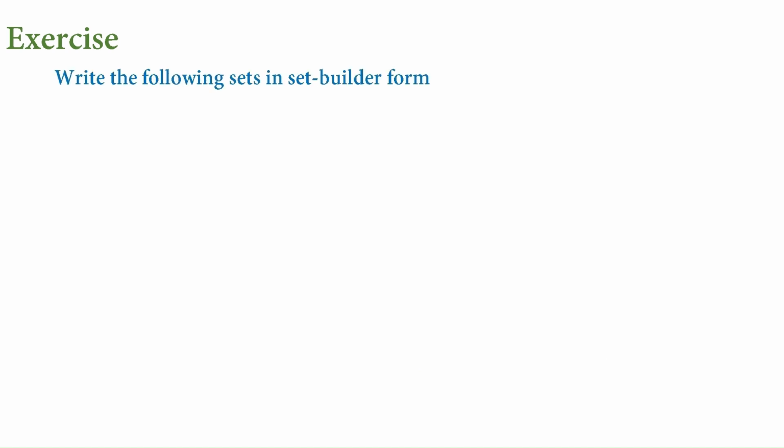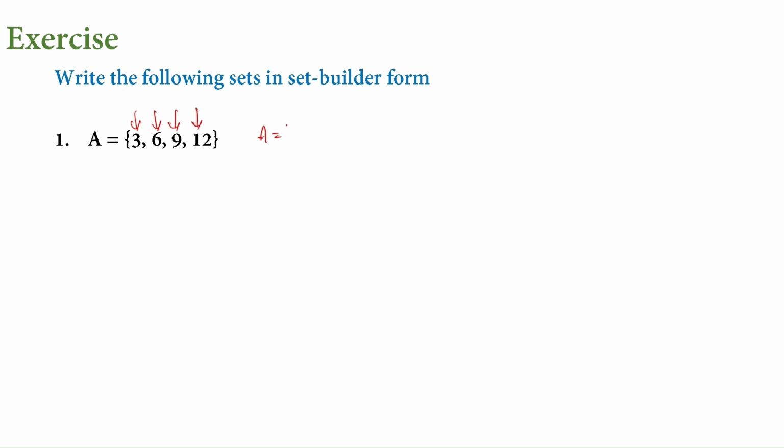Next, write the following sets in set builder form. These are the values we have. As it's a list, it is roster form, so we have to convert that into set builder form. Observe these carefully. The first is 3, 3 times 2 gives 6, 3 threes are 9, 3 fours are 12. So how can we write this?